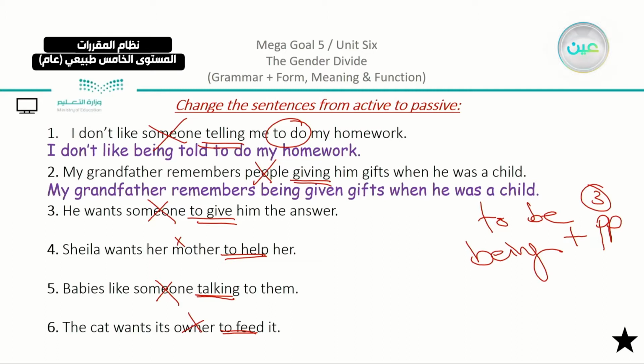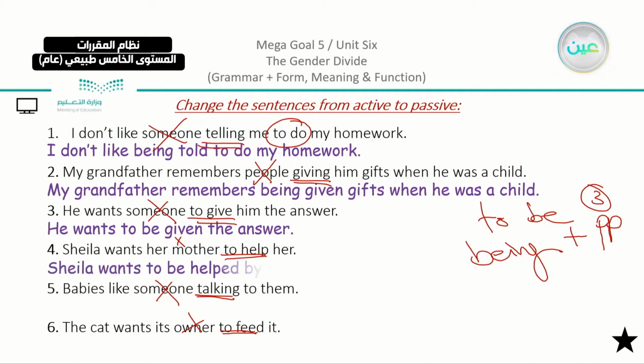He wants someone to give him the answer. He wants to be given the answer. We can see also what we used here. We deleted the subject, and we have to be instead of to give. Give is turned into given, which is the past participle. And then we have the rest of the sentence. Sheila wants her mother to help her.